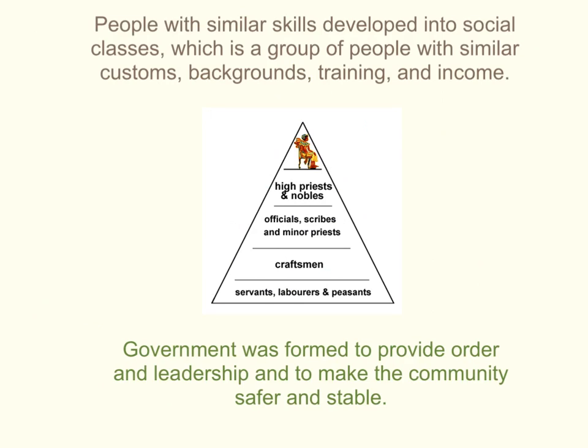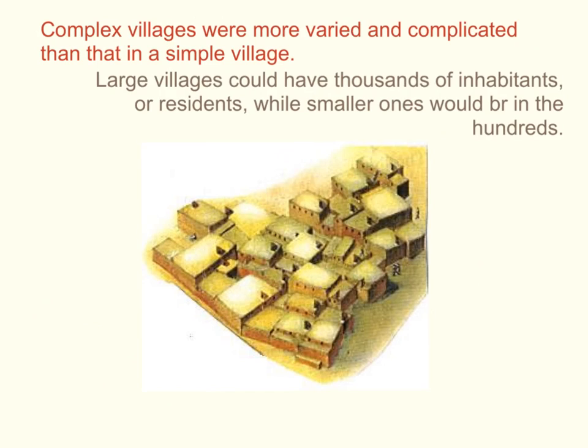Also being created in these settlements is a government. Government was formed to provide order and leadership and to make the community safer and stable. Now, some of these early settlements that we've been talking about were simple villages, because when it's a simple village, you're basically farmers and you're growing crops for your community. You may have developed a couple of specialized areas like basket weaving and pottery making.